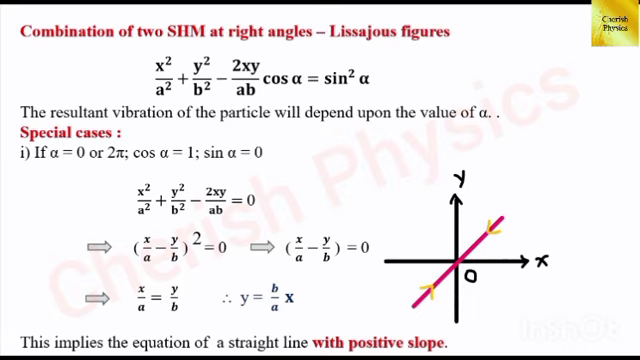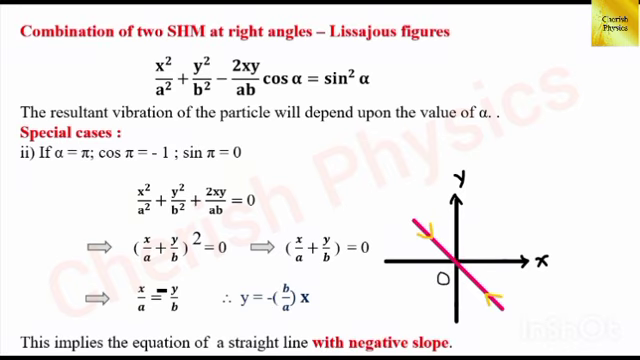We get x squared divided by a squared plus y squared divided by b squared minus 2xy divided by ab, which is equal to 0. And this is in the form (x divided by a minus y divided by b) the whole square, which is equal to 0. Then this implies x by a is equal to y by b. Therefore, y equal to b by a into x. It implies the equation y is equal to mx plus c. In this straight line equation, the term c is equal to 0 here because the line passes through the origin. See the graph along the pink line. The resultant motion of the particle will move with a positive slope.